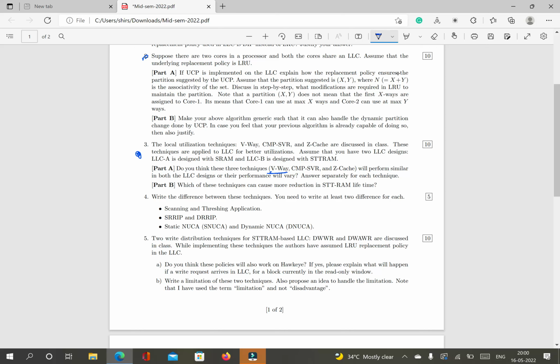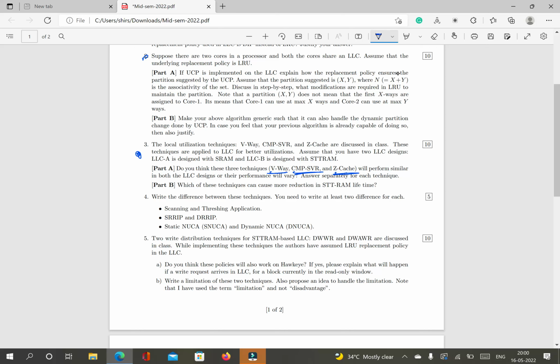Now if we go with CMP-SVR, then if you implement CMP-SVR on STTRAM, obviously there will be some extra writes. Why? Because in SVR, if there is an indirect hit, then we migrate the blocks, right? So this migration means some extra writes. So obviously there will be some additional degradation because of these writes if we go with STTRAM, because writes are expensive in STTRAM. Now if you go to Zcache, there will be even more writes, because, you know, for one replacement we have to swap multiple blocks among different sets, right? Those swaps mean multiple extra writes, and writes are expensive in STTRAM.